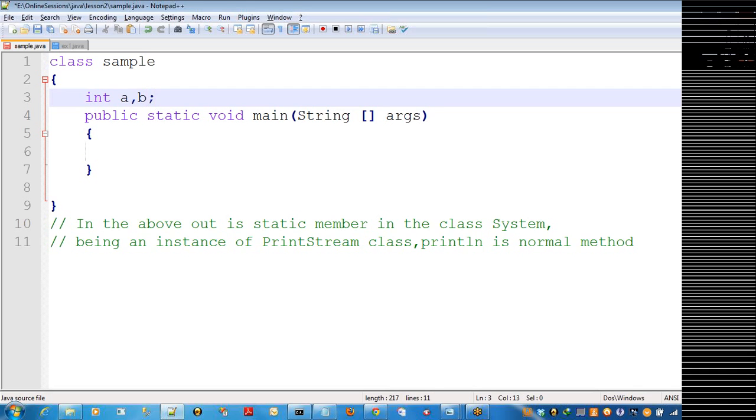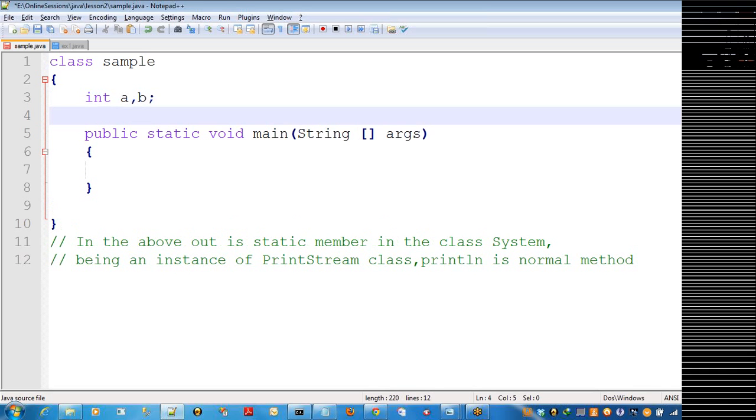Now these two are private variables. Now I can define a method. The method name is addNum. Or without defining a method, I want to access this one, A and B. So directly it's not possible to refer a value.